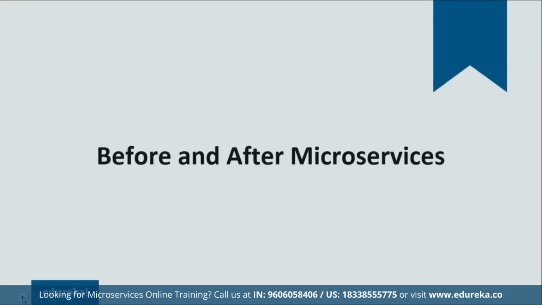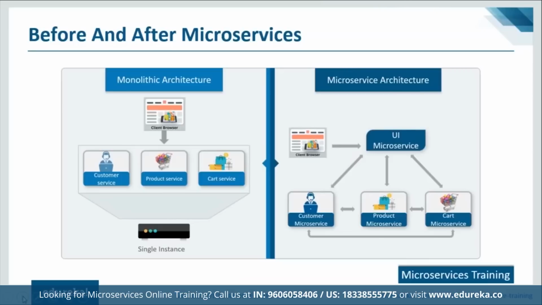So now we are going to compare before and after microservices. Basically, we're going to find out the differences between microservices and a monolithic architecture. So let's begin, guys. Let's take the classic example of an e-commerce website. Now from the diagram also, we can observe that in the monolithic architecture, we have all the features running under the same instance. For example, we have customer service, we have product service, we have cart service, right? All of these are running on a single instance and sharing a common database. All right, so this is a typical example of a monolithic architecture. But then with microservices, each feature is allotted a different microservice, which handles its own data and performs different functionalities. All right, so this is the basic difference between the monolithic and microservice architecture.